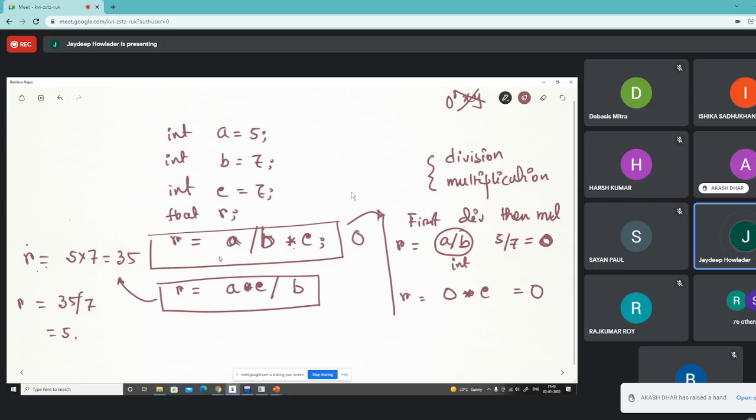So it does multiply, then division. Okay. Understood? So the meaning is that if there is an expression where the operands are having the same precedence, then there will be ambiguity when we execute the operations in a different order. Okay.